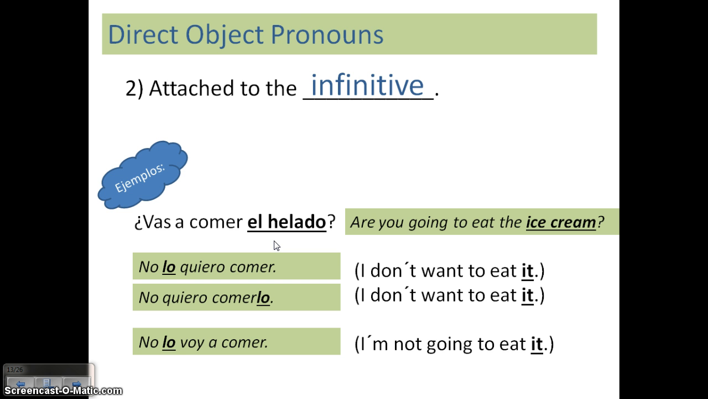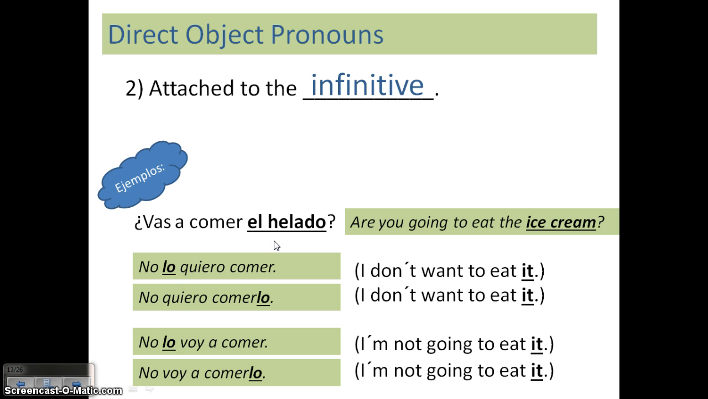I'm not going to eat it. No lo voy a comer. Okay, that lo goes directly before my verb, or it can go attached to my infinitive. No voy a comerlo.